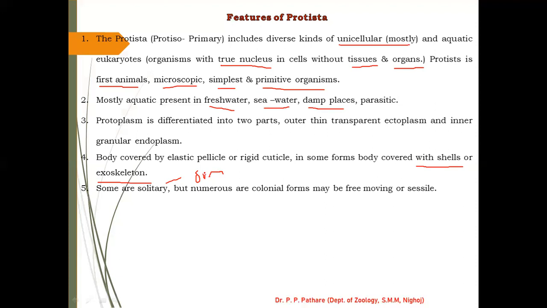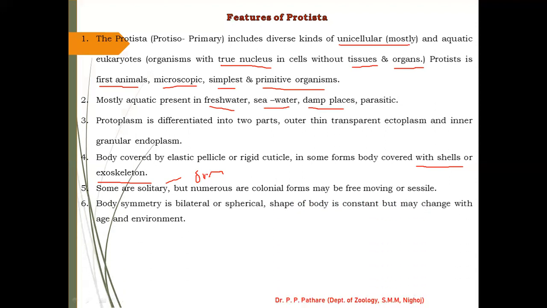Free living, as I gave the information, means they do not directly depend on another organism for food and shelter. Sessile means movable. They can easily move from one place to another. These types of features are generally found in the protist group.